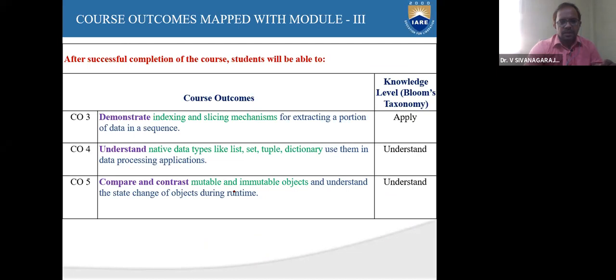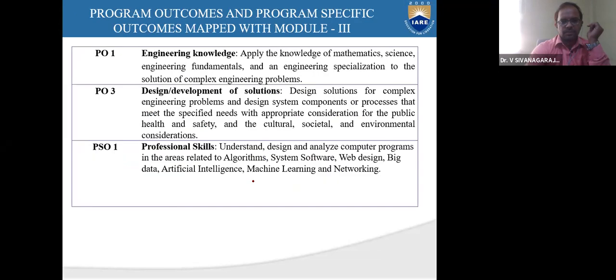By learning this, you can understand various components of list, set, tuple, and dictionary, and how to make them mutable and immutable objects, and understand the state change of objects during the runtime. So these things you will come out with during this particular discussion, module 3.